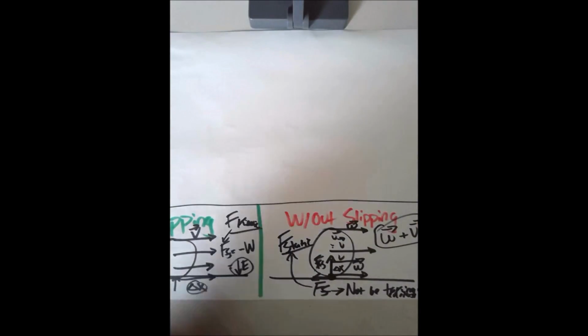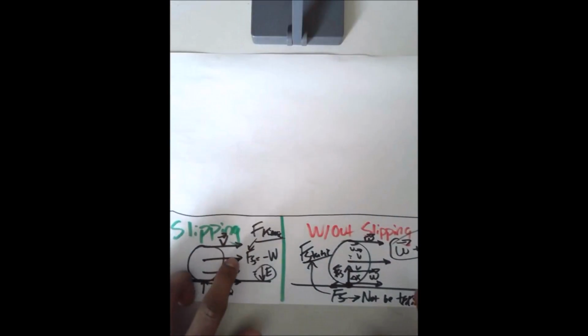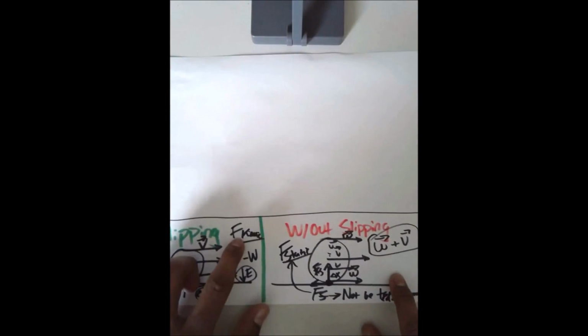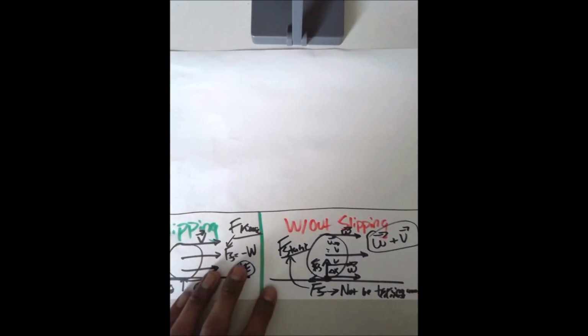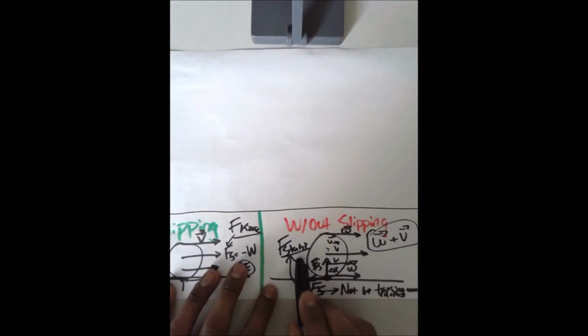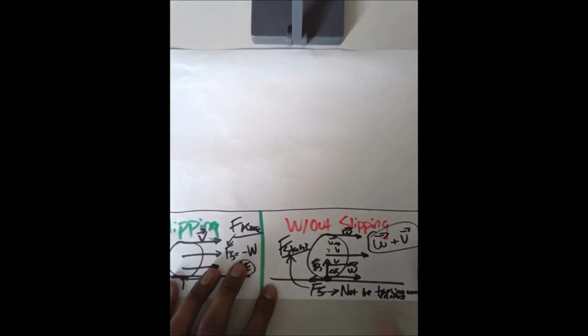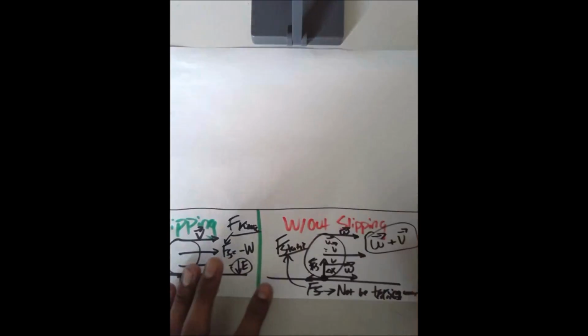So big things to remember: rolling with slipping involves kinetic friction, where kinetic friction takes away energy from the system. Rolling without slipping involves static friction, where friction does not actually take away any energy from the system. In fact, friction is required in order to get the system to roll. You need to have friction, because otherwise the object is not going to stick.